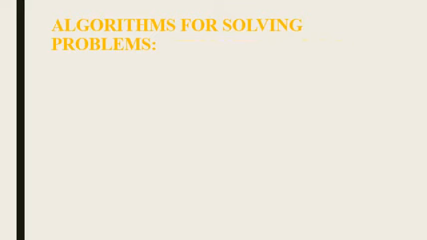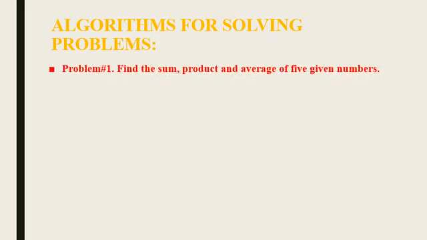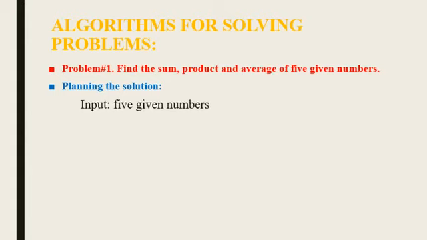Algorithms for problem solving. The first problem is find the sum, product, and the average of 5 numbers. Planning the solution. First, we require input of 5 given numbers, because in the question they said to take 5 numbers and then find the sum, product, and average.